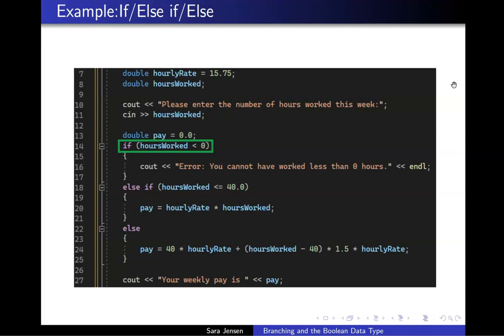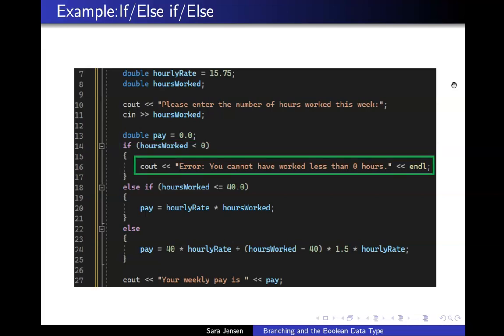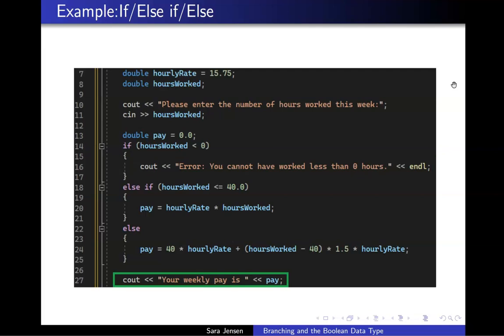Should the hours worked variable input by the user actually be a negative number, we will execute the block of code in lines 15 through 17, printing our error message. And after printing our error message, the flow of control will move outside of the block in lines 15 through 17, picking up at the end of the branching statement with line 27, printing out the weekly pay.